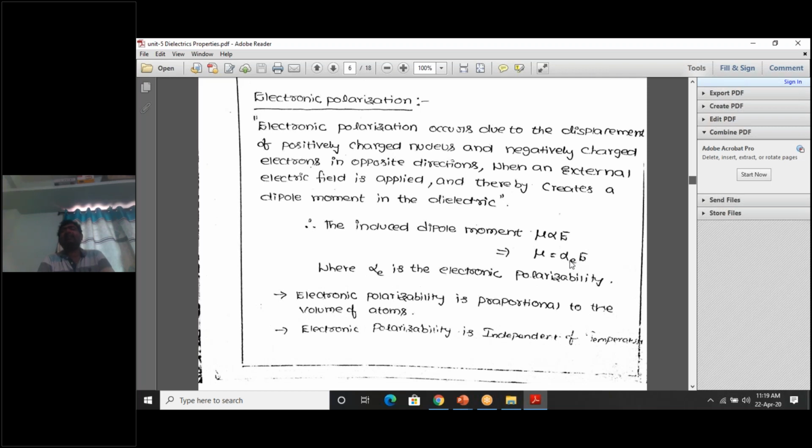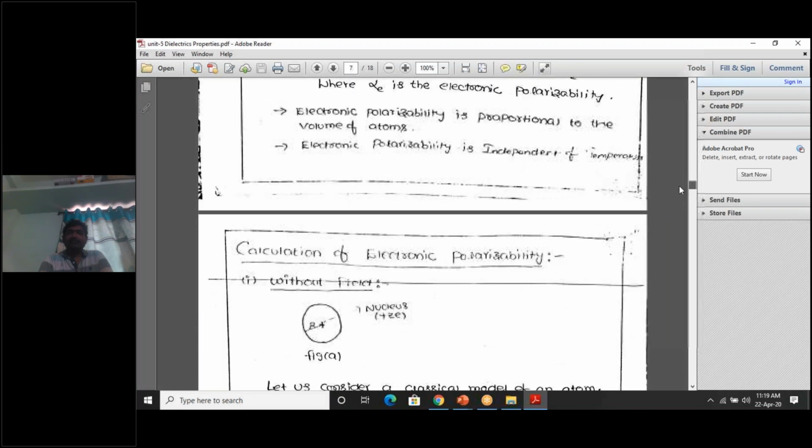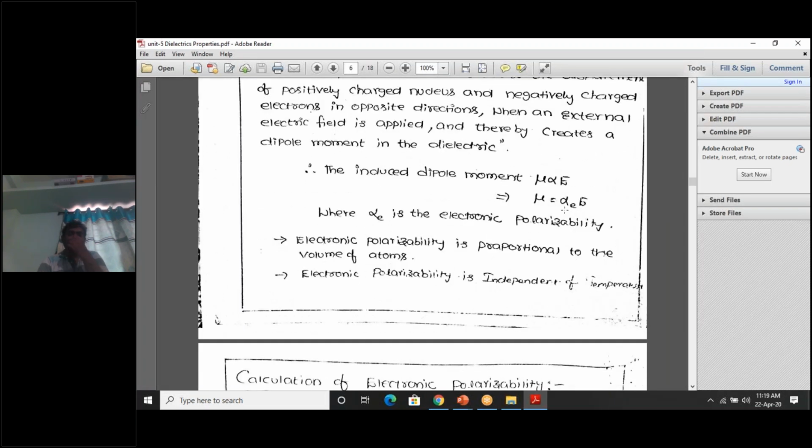Suffix E indicates electronic polarizability. So mu is equal to alpha E into E. Alpha E is called electronic polarizability, that is equal to mu by E. So our aim is to calculate this, the general representation of alpha E. Alpha E is electronic polarizability, that is mu by E.